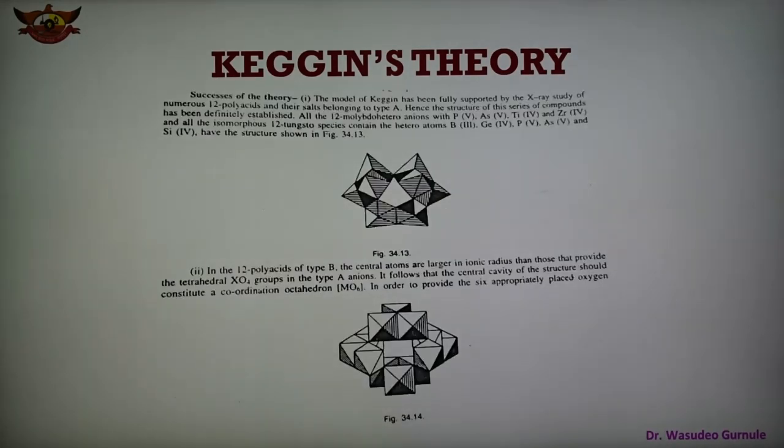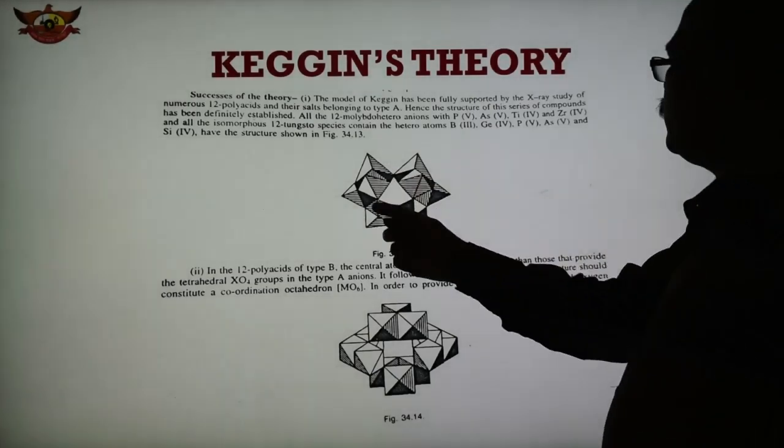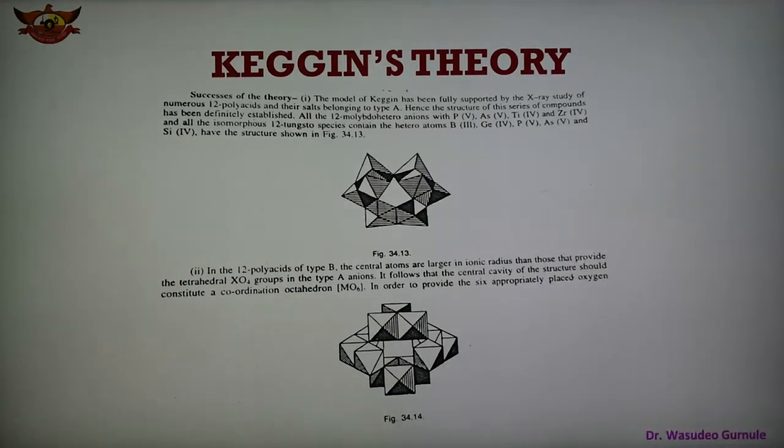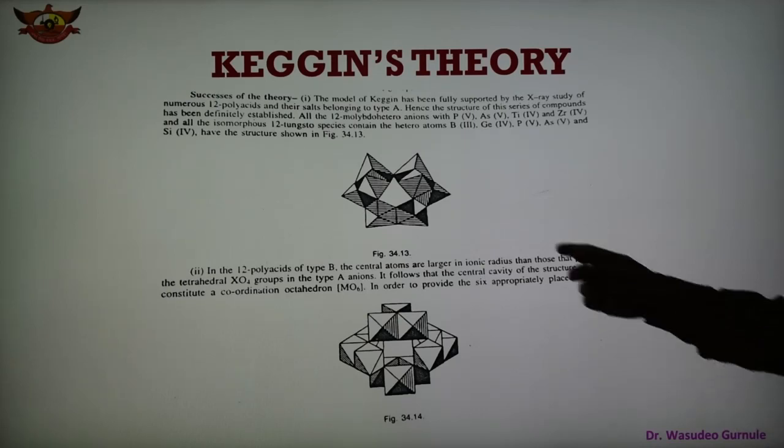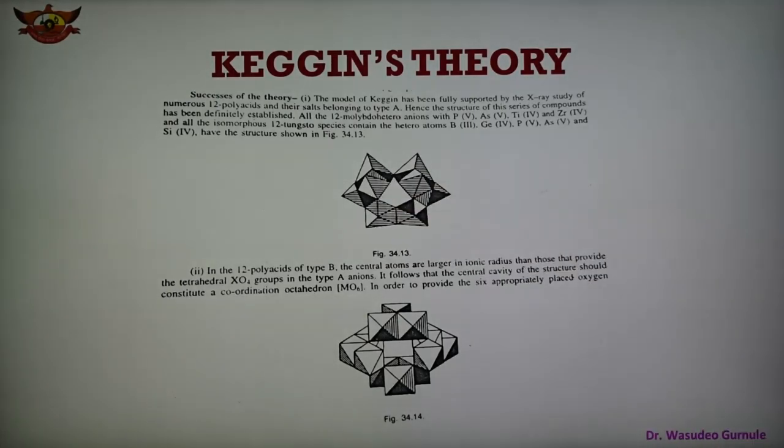This is the model of the structure, showing how the octahedral units are joined, and according to this the Keggin model has been fully supported. Here is the structure of this 12 molybdo heteroanion.